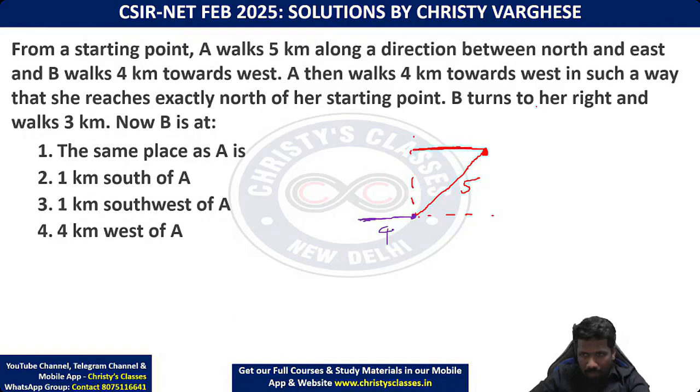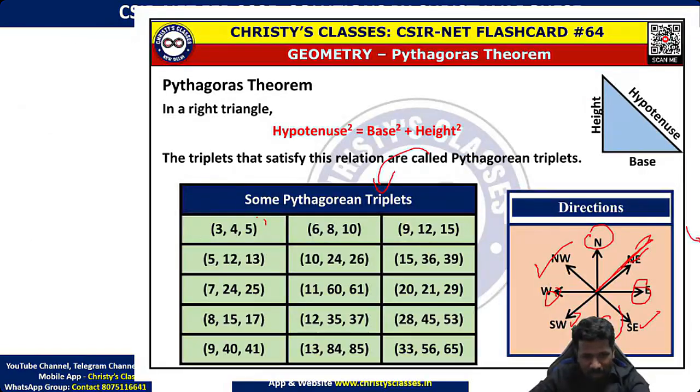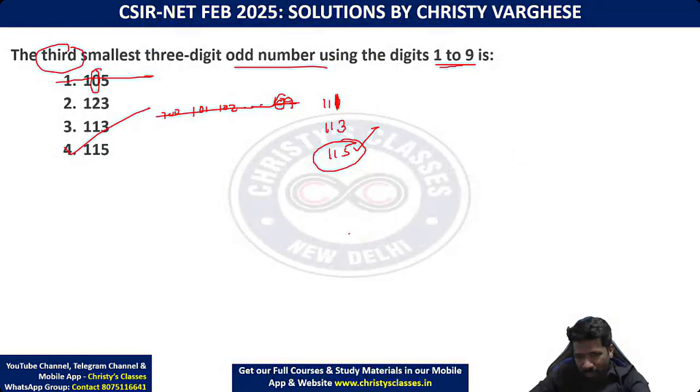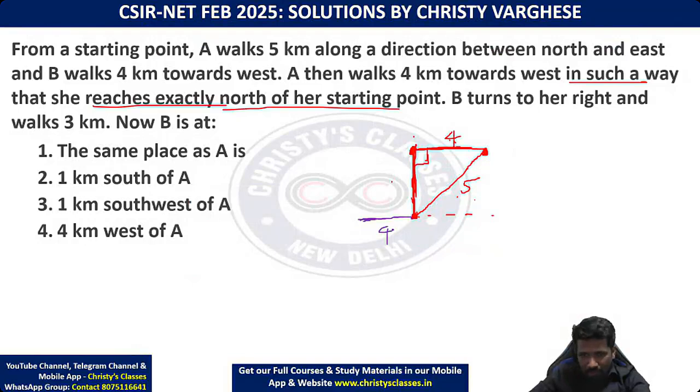Now the next part is very important. Such a way that she reaches exactly north of her starting point. This is her starting point. So now she is exactly north, means this should be perpendicular. ये 90 degree होना चाहिए. ये 4 है, ये 5 है. That is where the Pythagorean triplet comes into play. 3, 4, 5 is a Pythagorean triplet. So if this is 5, this is 4, this is confirmed 3. Yeah, the picture is not proportional as it is freehand drawn. So the 4 I can draw a little bigger.